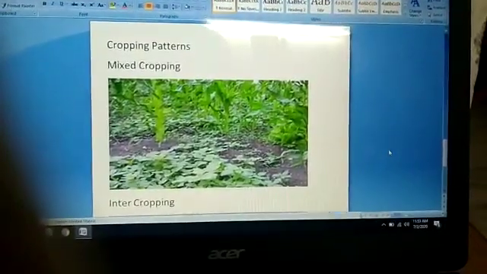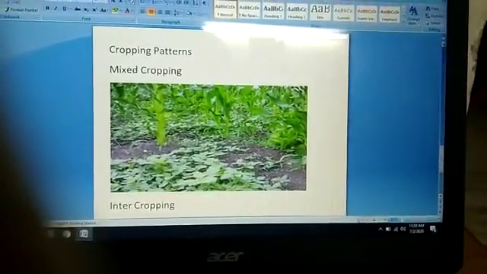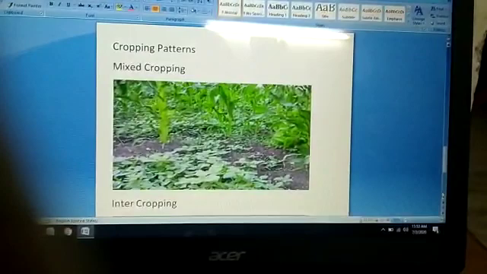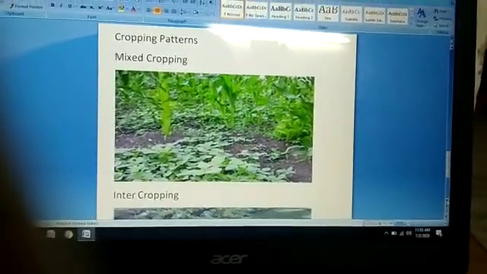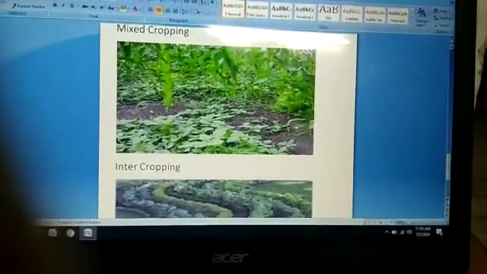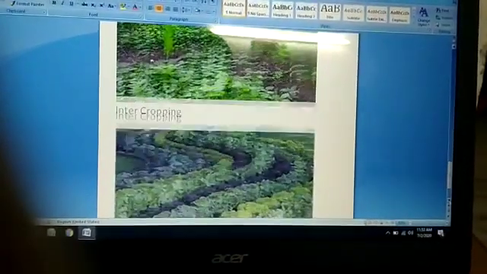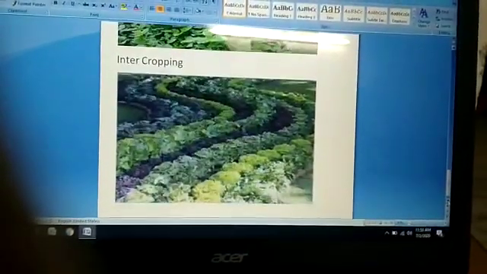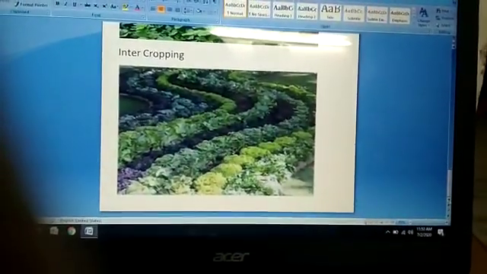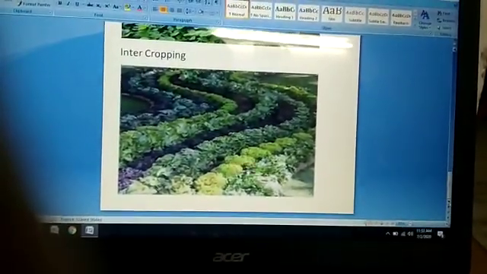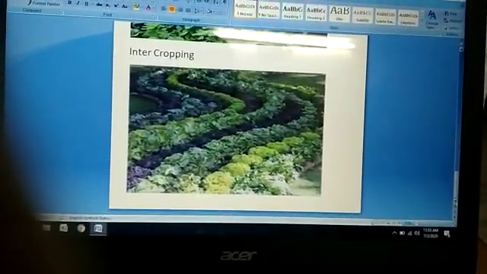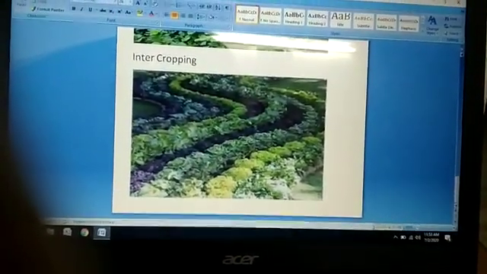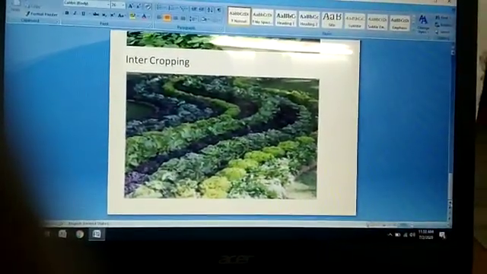So in cropping patterns, mixed cropping is where two or more different types of crops are grown simultaneously in the same piece of land. Intercropping is where they are grown at the same time but in different rows and patterns. You can see here different rows of plants. So this is intercropping, and crop rotation I have already told you.